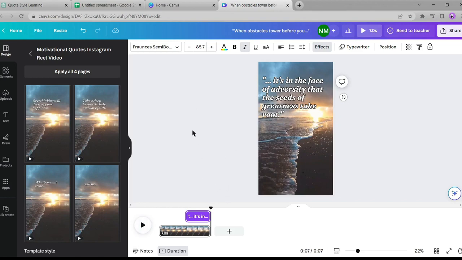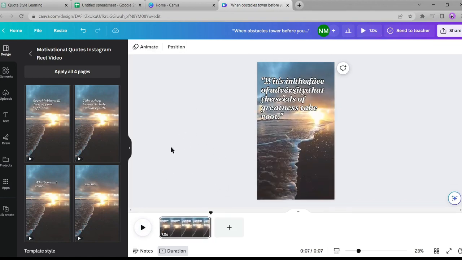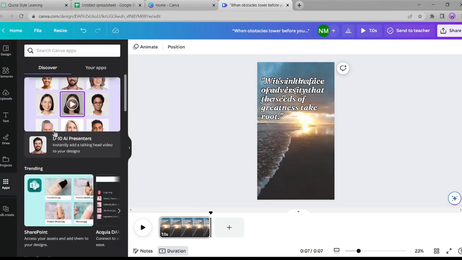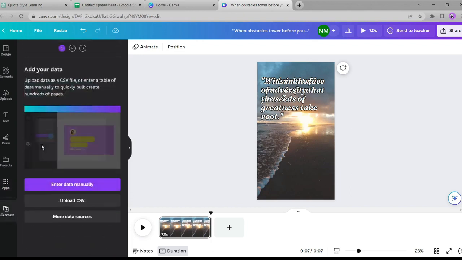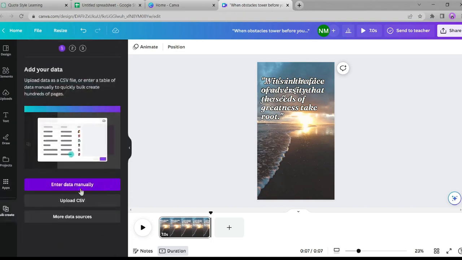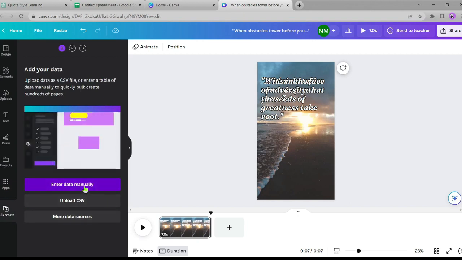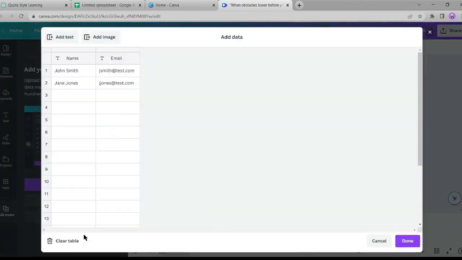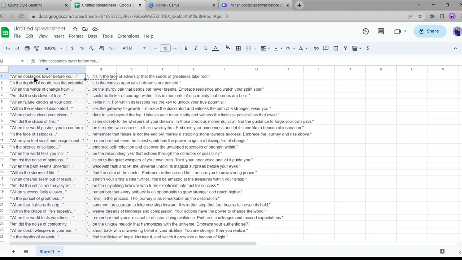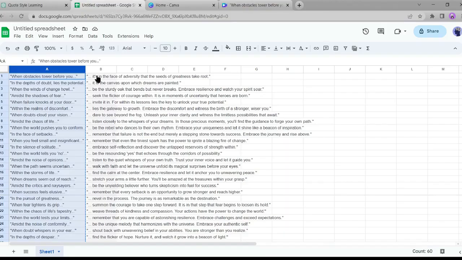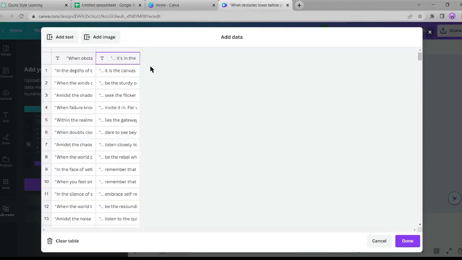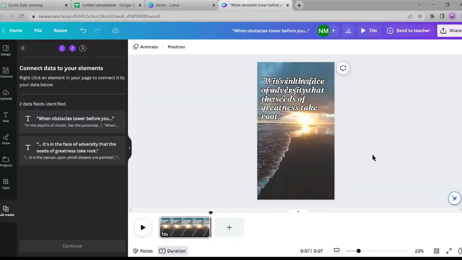Now we will generate 60 videos in the same format in just a few clicks. To do this, click on Apps here and select Bulk Create. If you are a free user, you may not be able to use this feature, but don't worry. Canva offers a 30-day free trial. Now click on Enter Data manually. Clear the table and go back to Google Sheet, then copy the first column and paste it into Canva's Table 1. Do the same for the second column. Okay. Now click on Done.